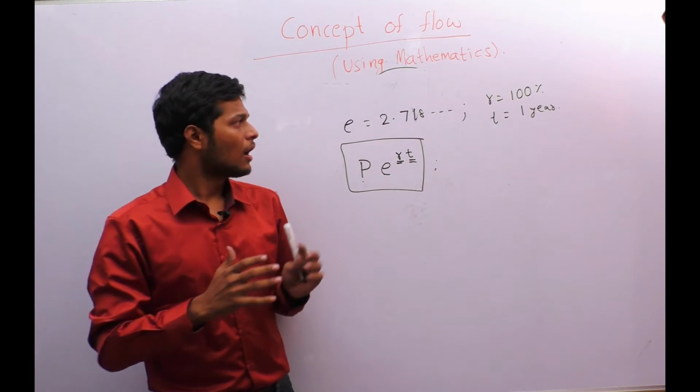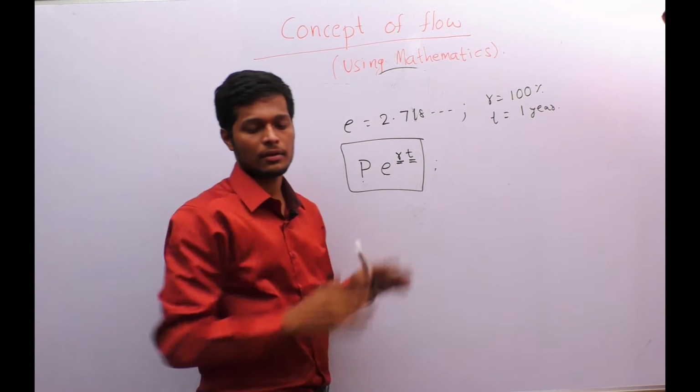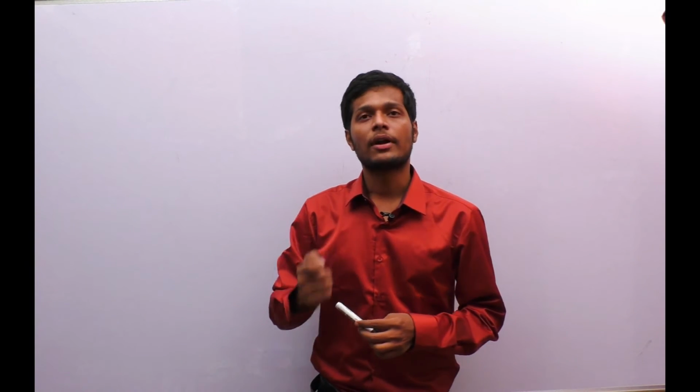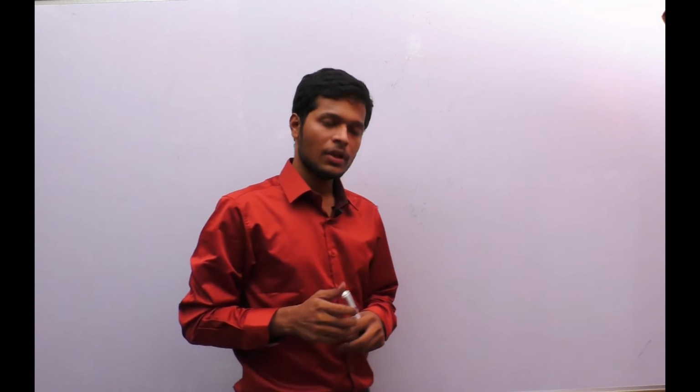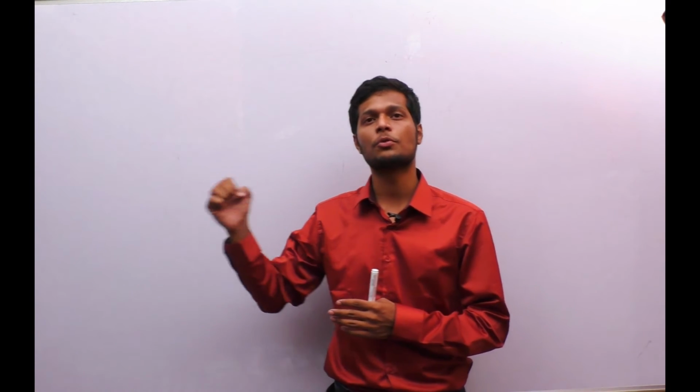Now, how will we use this e value to explain the concept of flow? Let us see. We have understood the concept of e value now. If there is a continuous compound increase, then with a rate of 100%, it becomes 2.718 times.